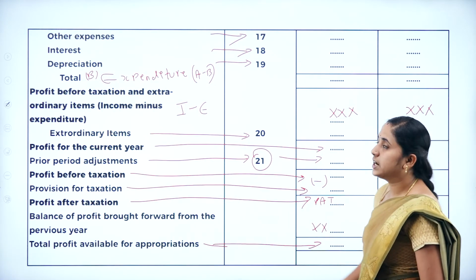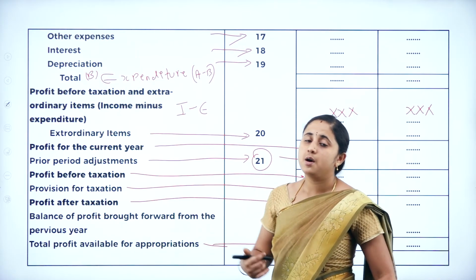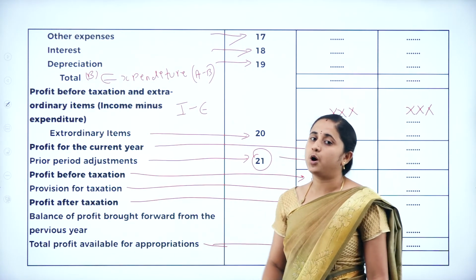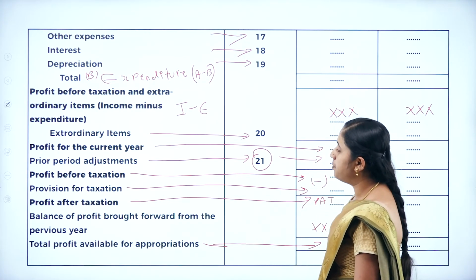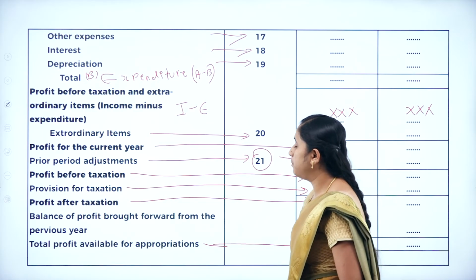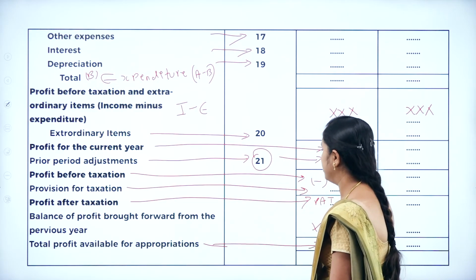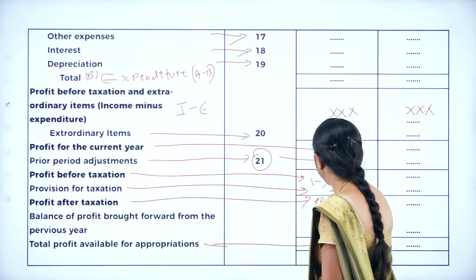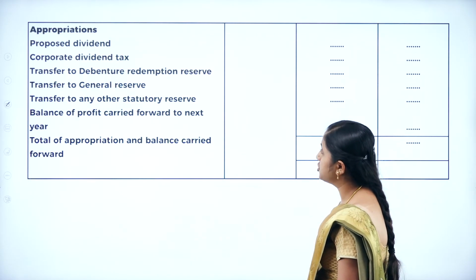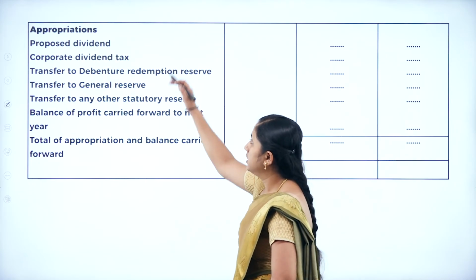Next, profit for the current year. Just add any balance brought forward from the previous year. Balance of profit brought forward from the previous year. The total amount is profit available for the appropriation. So this amount, so the total profit available for the appropriation, you are going to appropriate here.